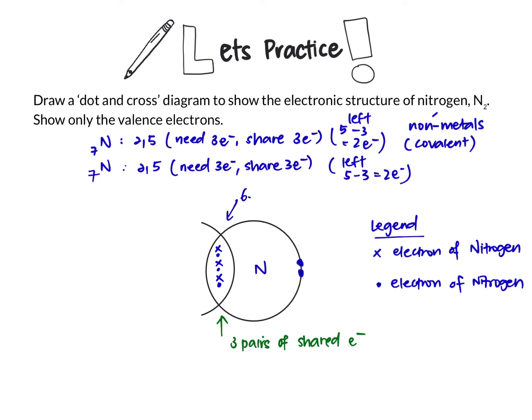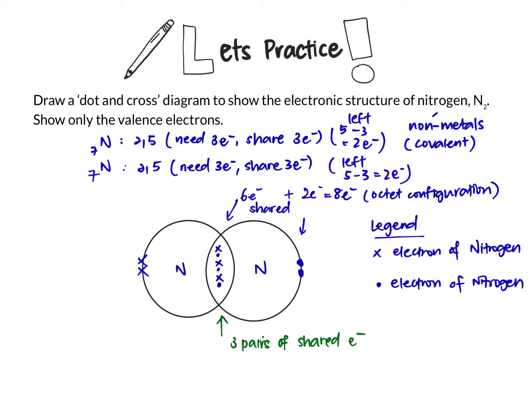Do the same for the next side. 6 electrons that are shared plus 2 electrons that are unshared, total of 8 electrons. This is an octet configuration, which is stable noble gas configuration.